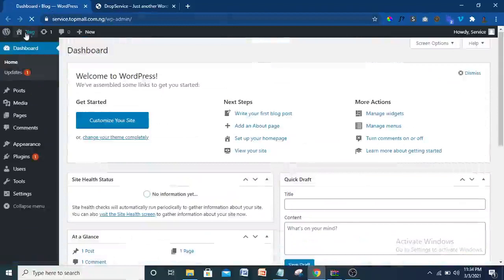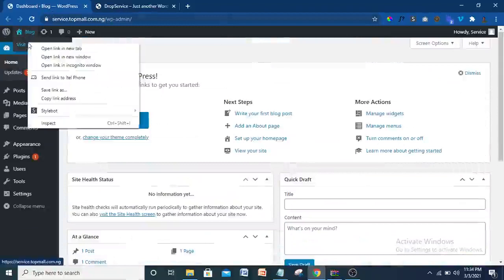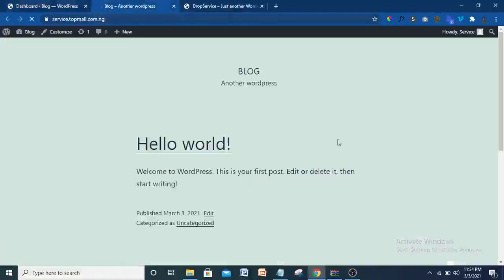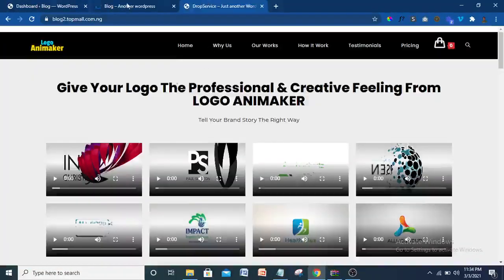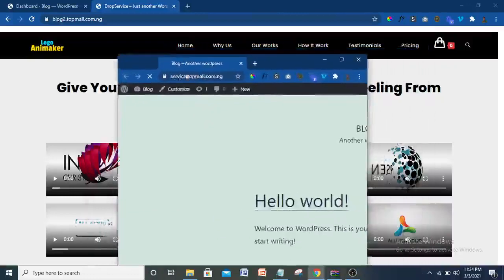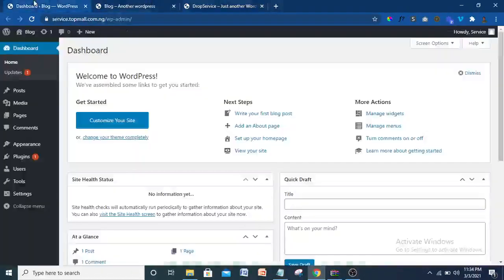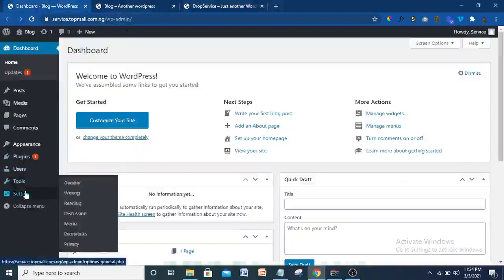Okay, so let me show you how our website looks now. I'm just going to open it so you can see it. This is how it looks, and it's not like this. And once you want to turn this to something like this, let's get started. So the first thing you have to do is come down to your settings. You have to change some settings. That's the first thing you have to do.